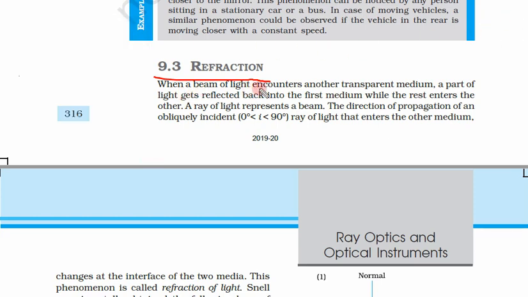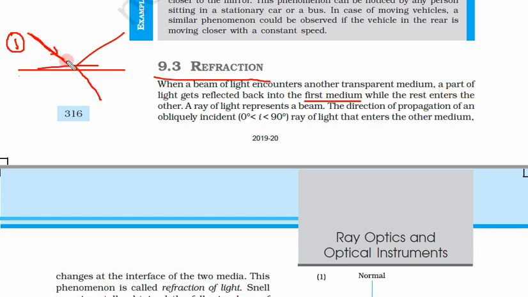So when a beam of light encounters another transparent medium, so a beam of light is coming through one medium and it encounters another medium. A part of light gets reflected back into the first medium. So this was the first medium. Let us say this first medium is air and this second medium is something else, let us say water or glass, while the rest enters the other.